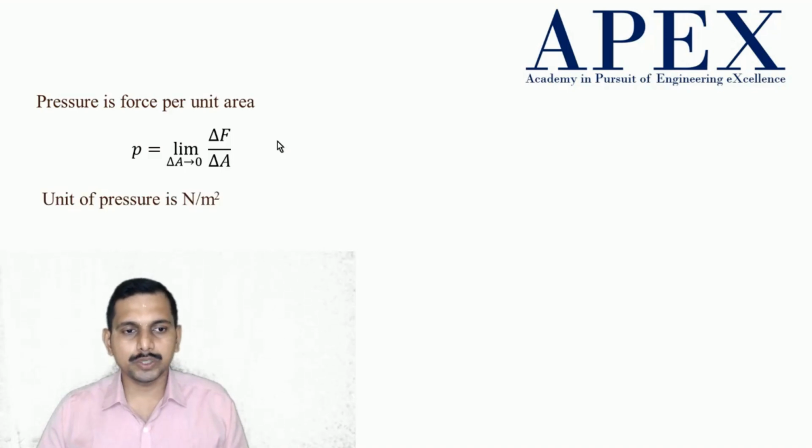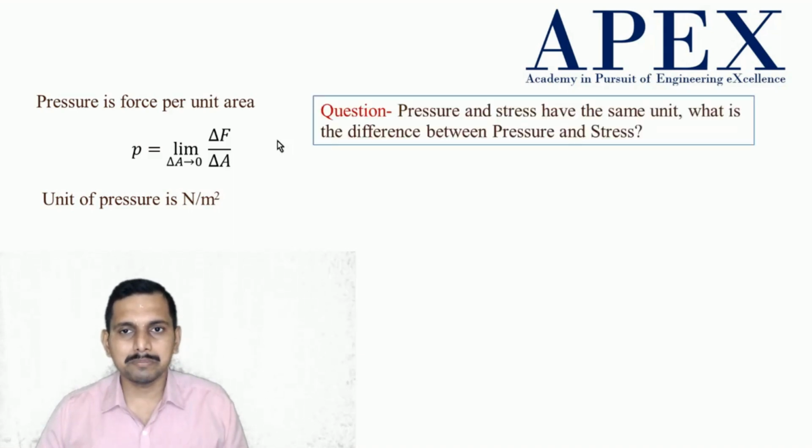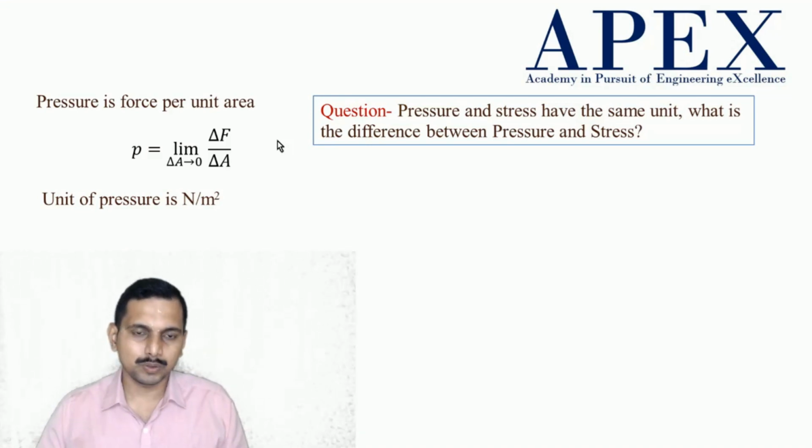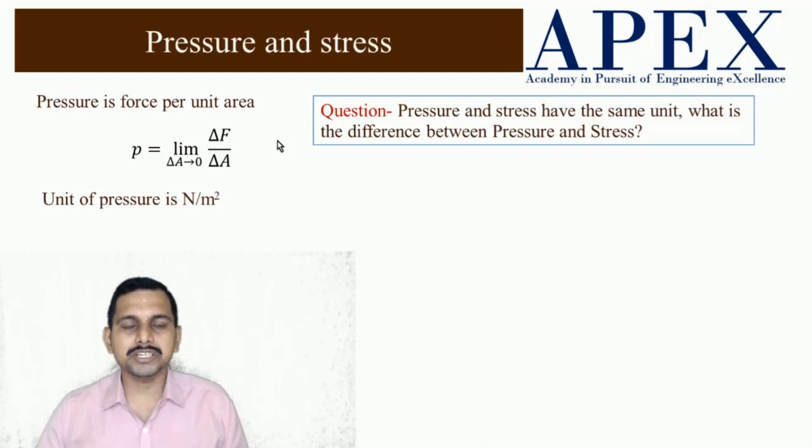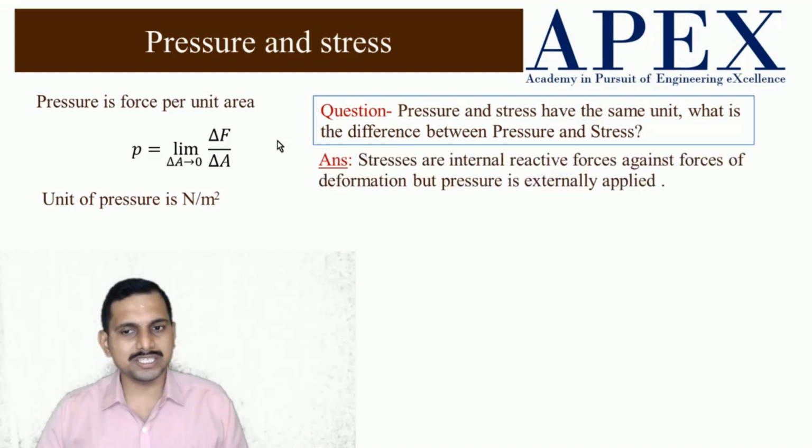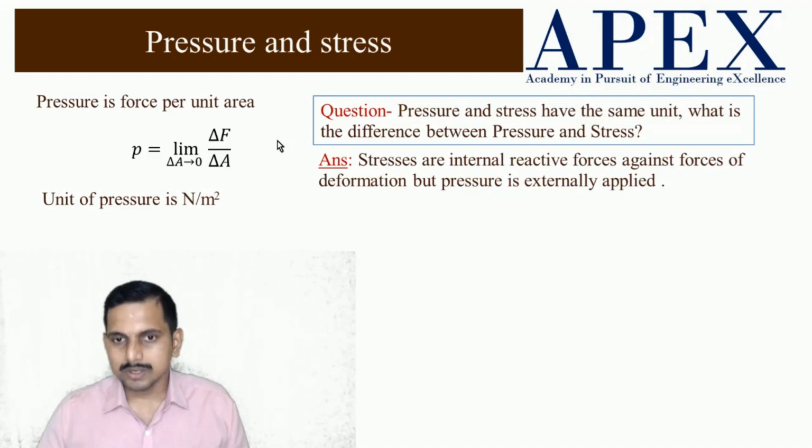So what is the unit? The unit of pressure is Newton per meter square. Now there is something else which has the same units, and that is stress. So pressure and stress have the same unit. Then what is the difference? This is a very small thing which people would have known in the second year itself, but still we will see. Stress is about internal reactive forces against the forces of deformation, but pressure is externally applied. So pressure is action and stress is the reaction. You will get stressed if you try to resist the pressure. Okay, so this is one of the things.